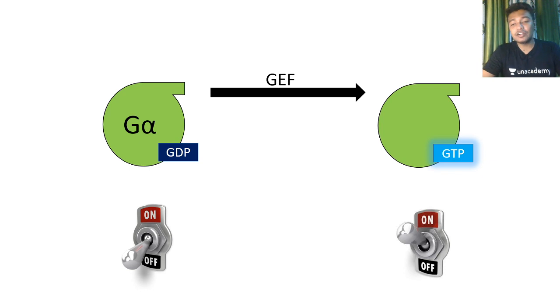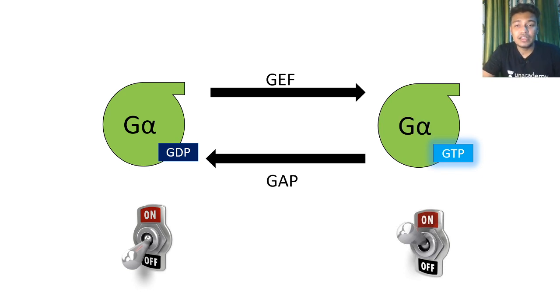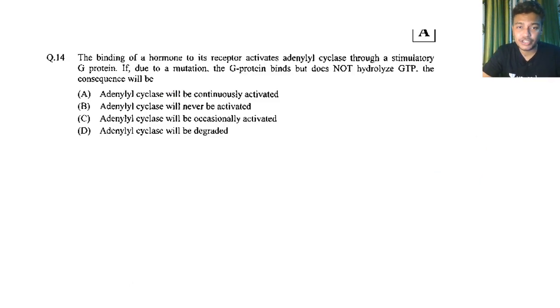But it cannot be on for a long time. The reverse is also true: the GTP gets hydrolyzed and it forms the GDP bound state. So this switch can be turned on and off, and the players that help in this process are GEF and GAP.